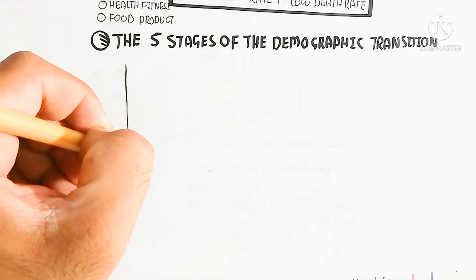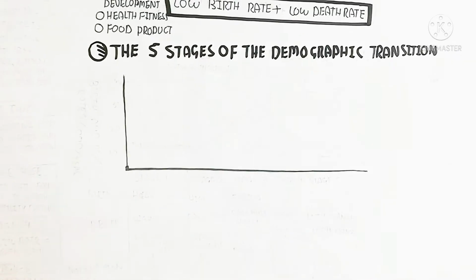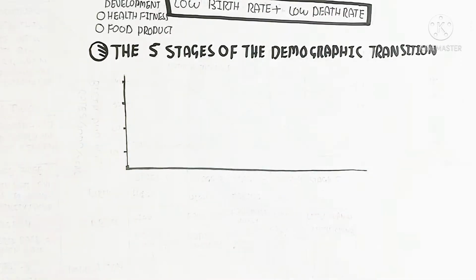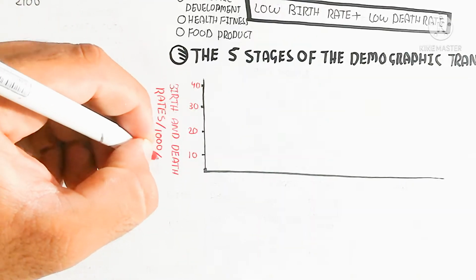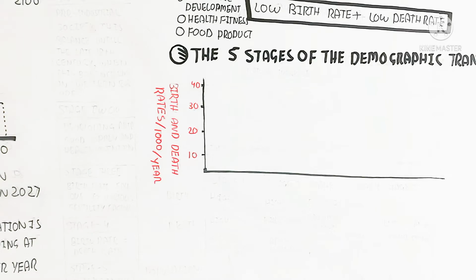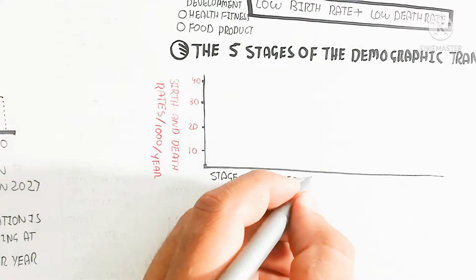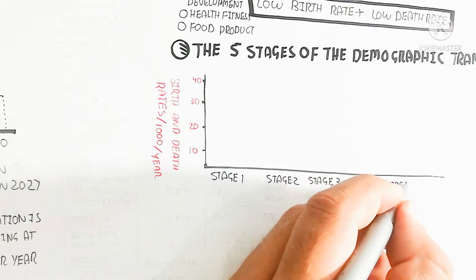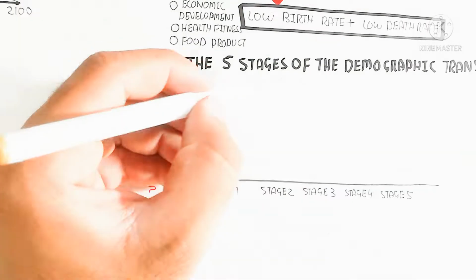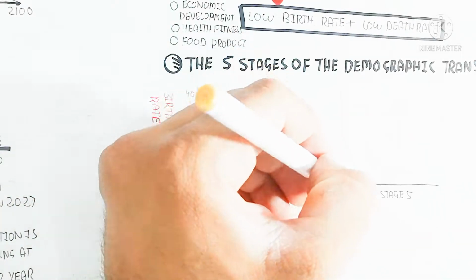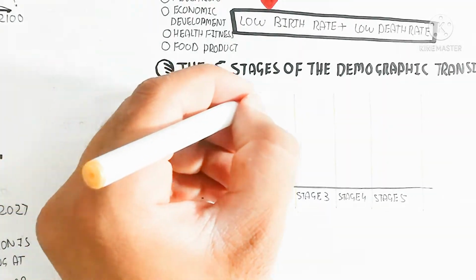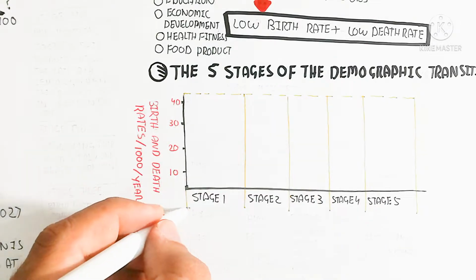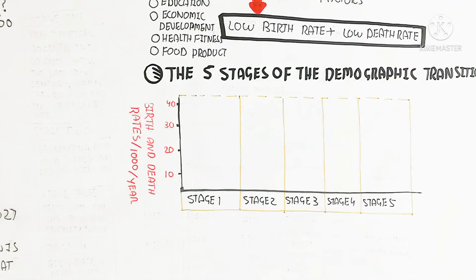The vertical axis shows the birth and death rate per 1,000 individuals per year, in a total population of 1,000. Here are stages 1 to 5, showing that after development and after the stability of the population, the rate of death decreases, and the rate of birth also decreases.